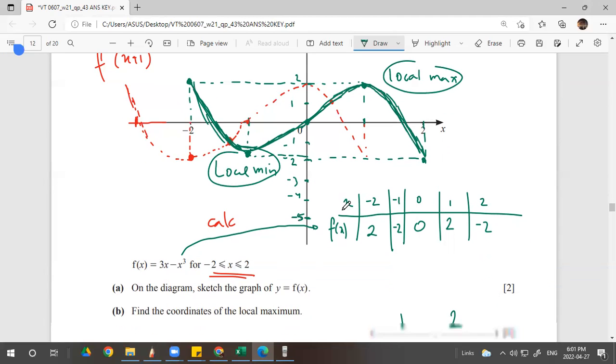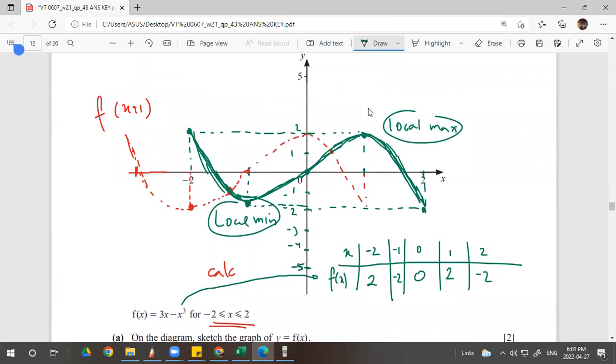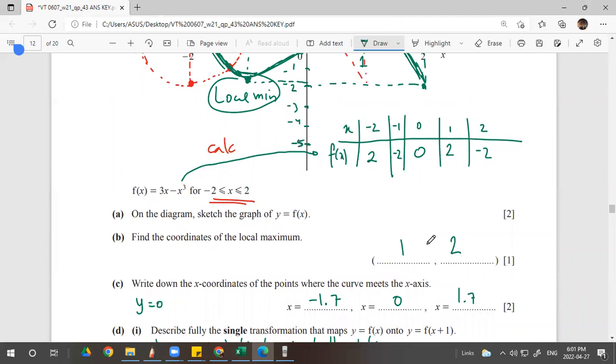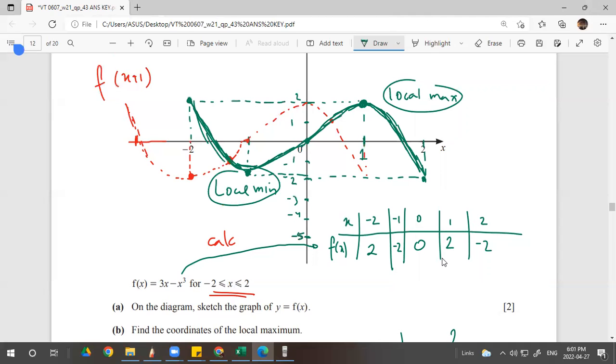And then find the coordinates of the local maximum. Very simple. Here. What is this? 1, 2, right? Done, 1, 2. Write down the x coordinates of the point where the curve meets the x-axis. The x-axis is when y equals 0. So it can be here, here, or here, right? Just guess, because this is a sketch. So this is -1.7, let's say, up to you.